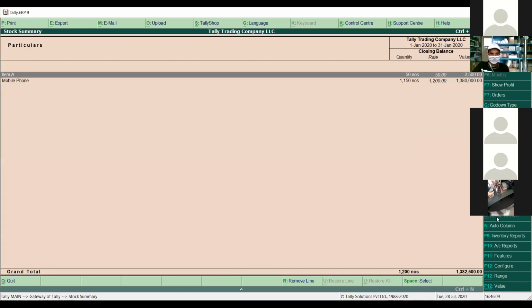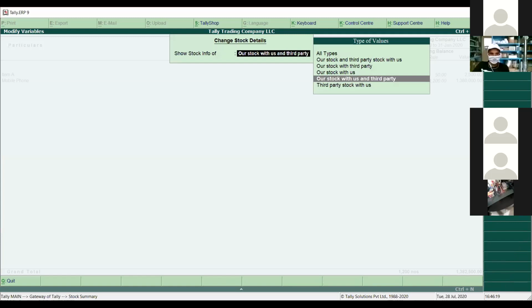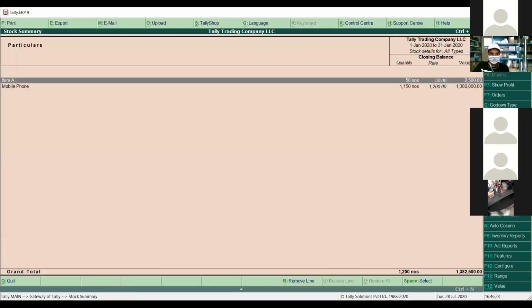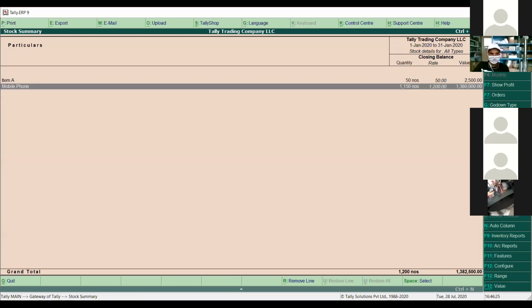Even if you have different godowns, like you're storing the stock in Dubai or Sharjah, maybe somewhere like that, you can check the stock godown-wise as well. You have to simply press Control G or simply click here, godown-wise. I said all types of stock. I have only one warehouse, so by default it is coming in the main warehouse.